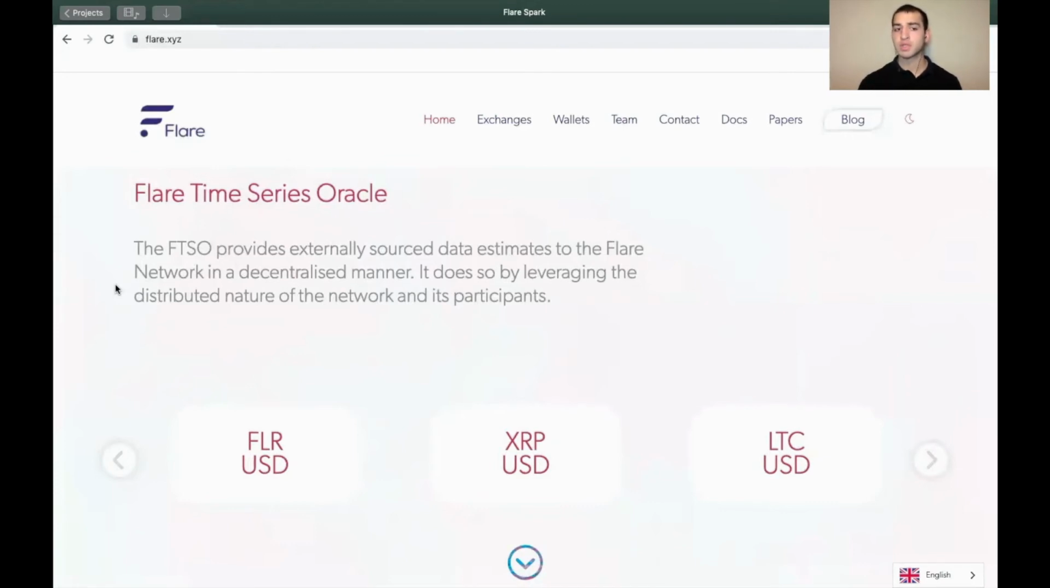Let's go over the Spark token. The Spark token is the intrinsic currency of the FLARE network. Spark's technical purpose is to impose a cost upon transactions so as to disincentivize superfluous transactions, for example, network spamming. This is achieved via transaction fees.